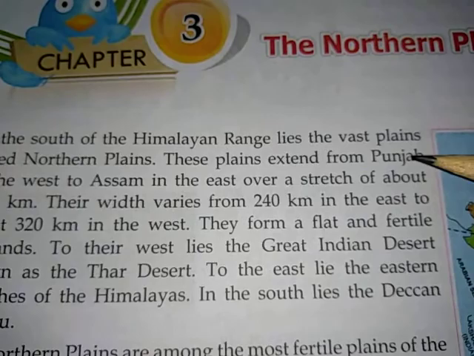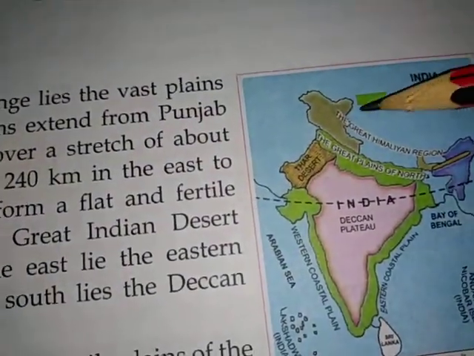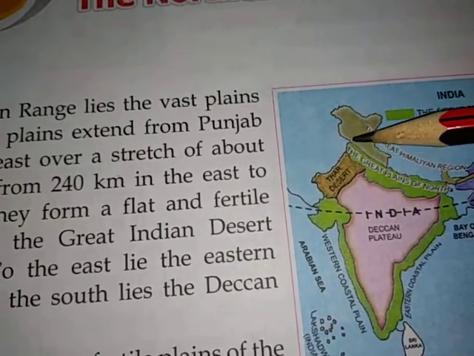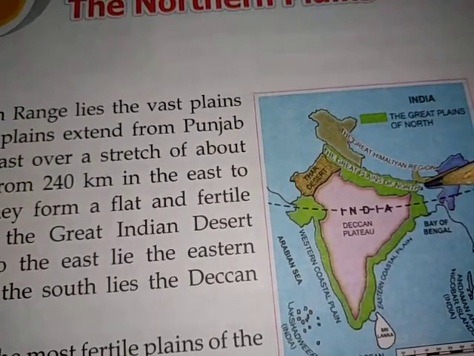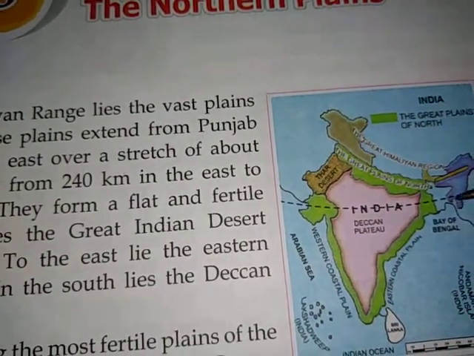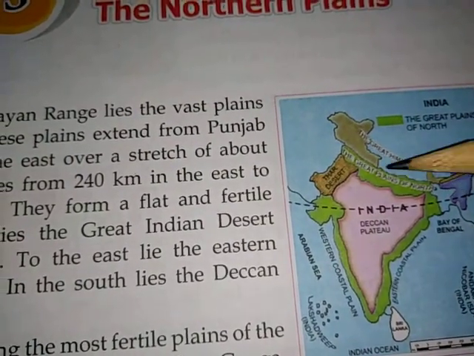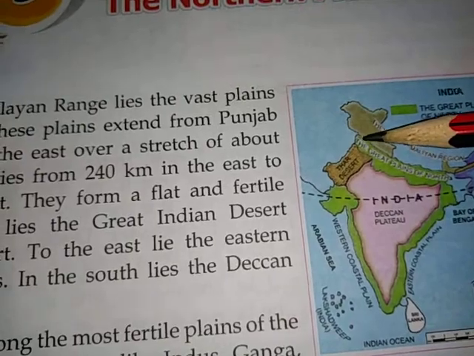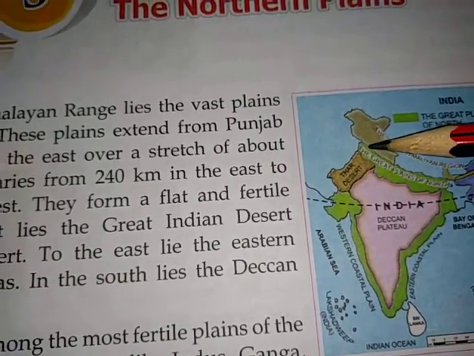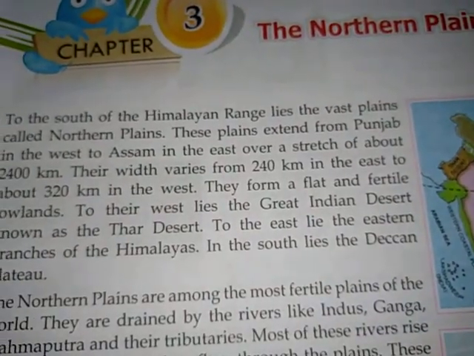And the next point is these plains extend from Punjab in the west to Assam in the east, which means from Punjab here, which is in the west, to Assam in the east. From Punjab to Assam it is extending, and the length of it is about 2400 km.